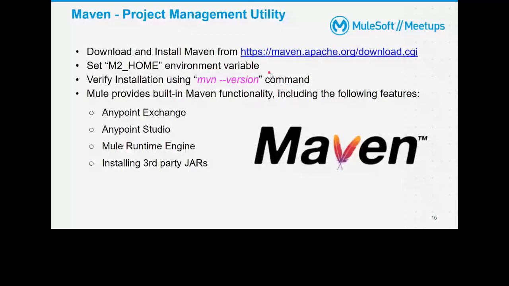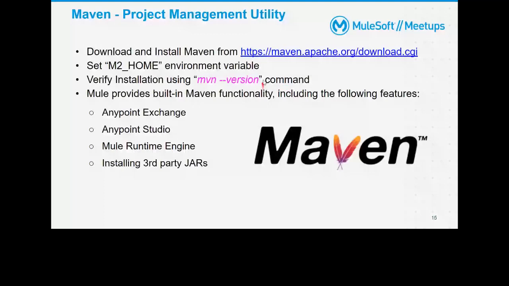So you can download and install Maven. Once you download and install, you need to set the environment variable M2_HOME. Once you set the Maven home, you need to check whether the installation is done properly or not. So you can just run mvn -version, and you should get the proper response. Once these steps are done, you are ready to use Maven.